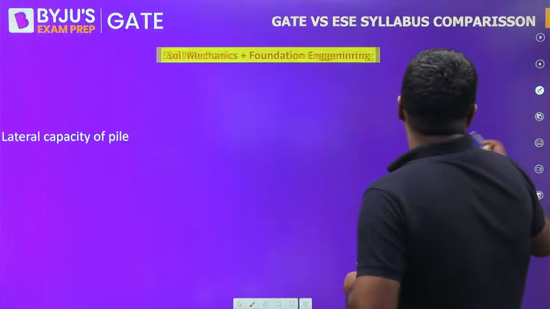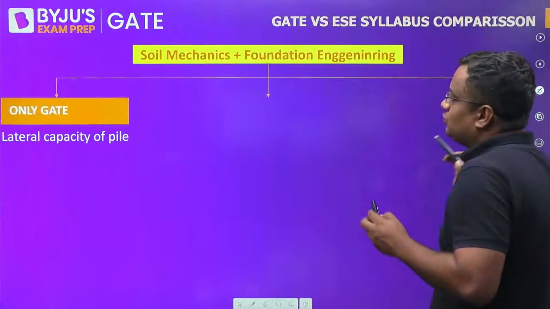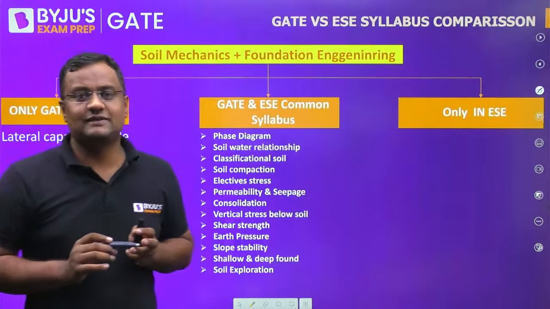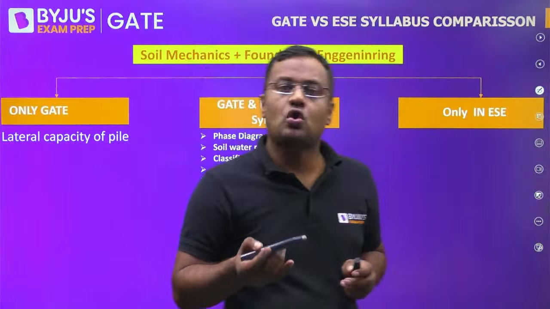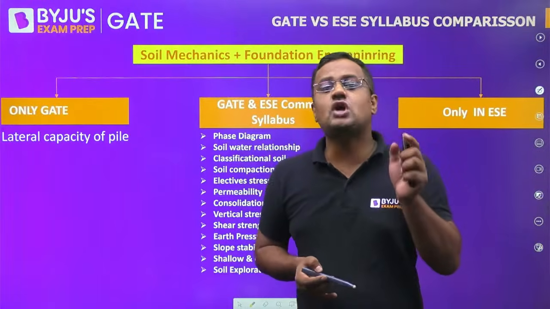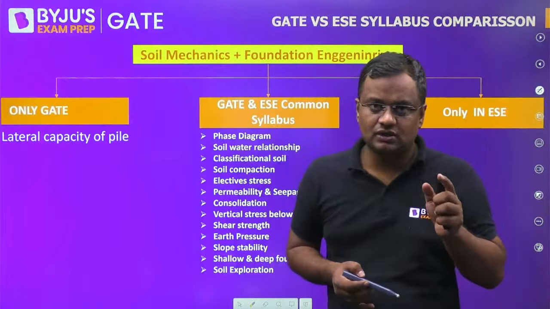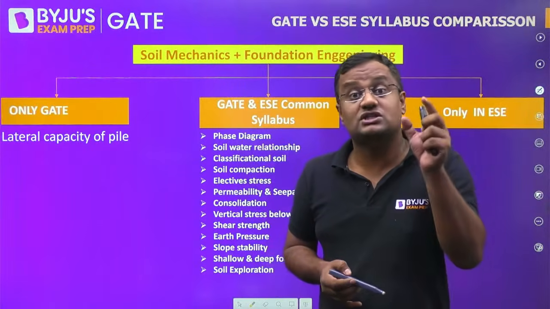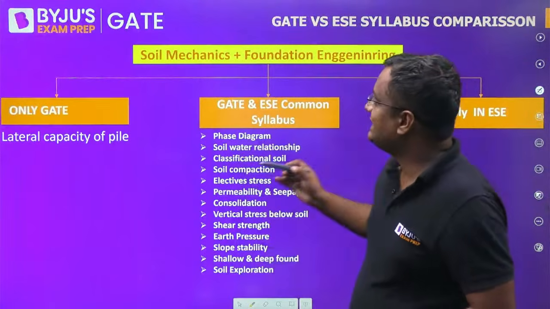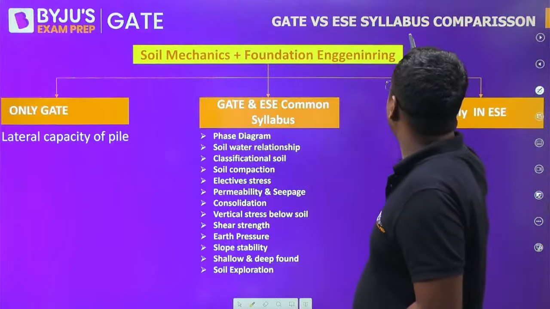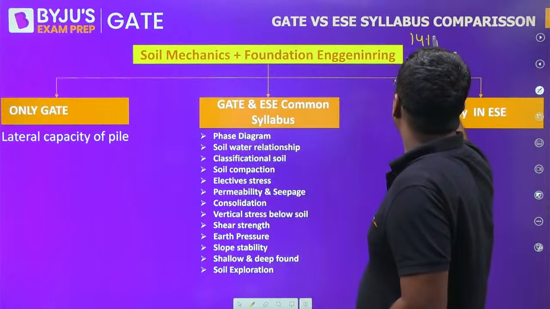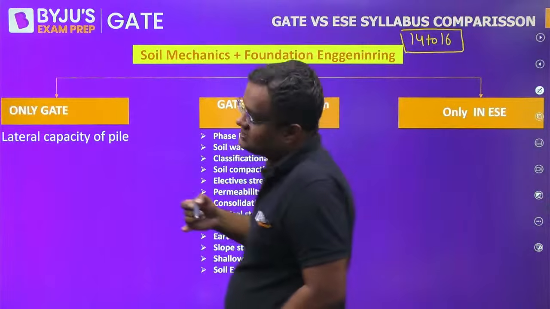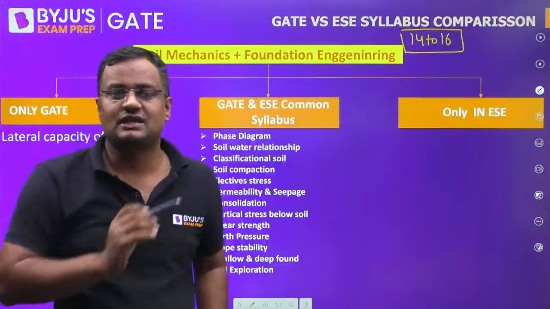Now, let us come to each subject one by one. Let us first go with soil mechanics and foundation engineering, which is also called geotechnical. This is one of the highest weightage subjects among civil engineering. For the GATE exam, out of 100 marks, you can expect around 14 to 16 marks. In engineering services also, it is a high weightage, as I have shown in the PDF.